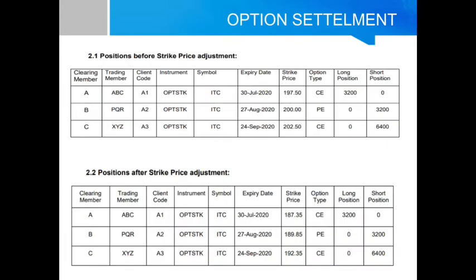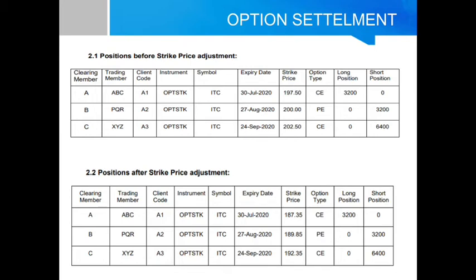Option settlement is a little bit different as compared to the futures settlement. In this example, we have taken the same example that we earlier took for futures settlement. The tables are the same. In options, we have just added a strike price, that is strike price adjustment prior to the settlement, and table 2.2 shows the position after strike price adjustment.